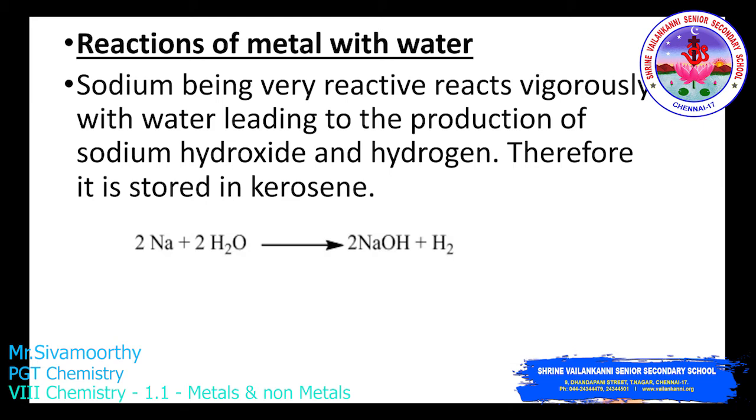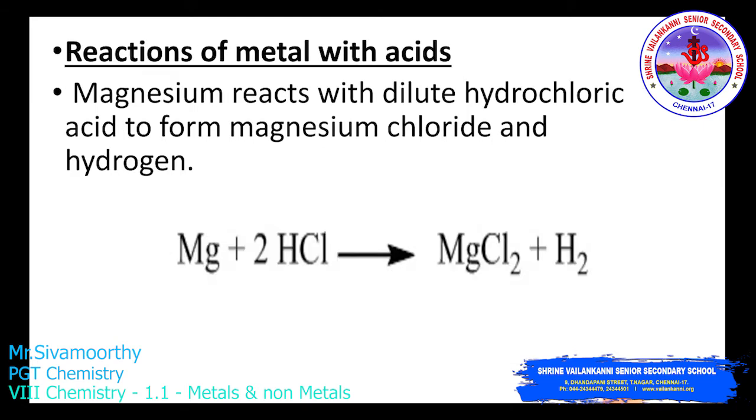Okay. The next one is reaction of metal with acid. You know very well the three important mineral acids in our chemistry laboratory: hydrochloric acid, nitric acid, and sulfuric acid. Any acid that reacts with a metal produces a metal salt along with hydrogen gas. Take one example: magnesium reacts with dilute hydrochloric acid to form magnesium chloride and hydrogen.